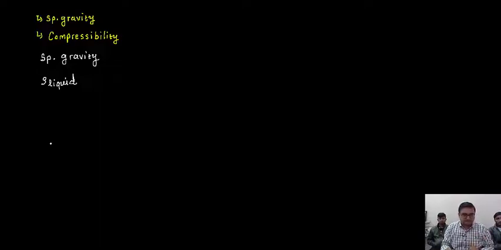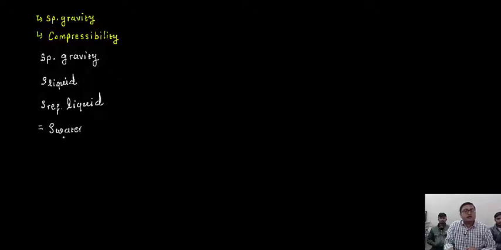mass. Okay, so density of the reference liquid, now mind well, which is equals to density of water, and how much it is? It is 1000 kg per meter cube, but that is called reference liquid.